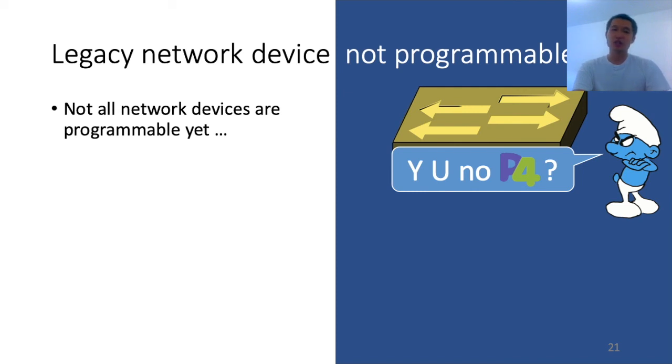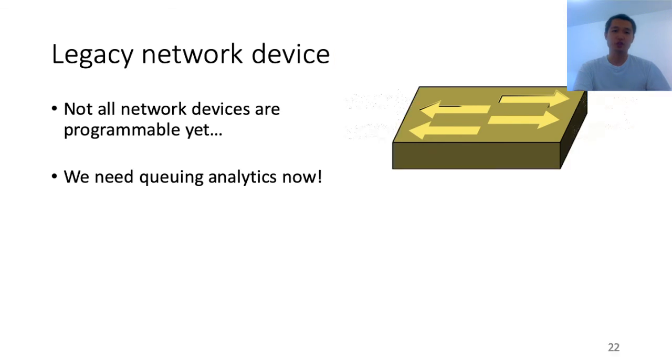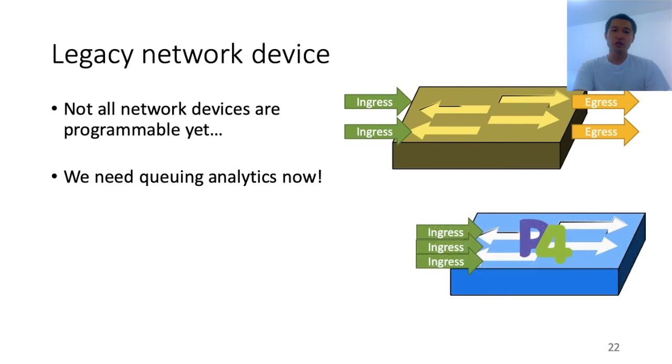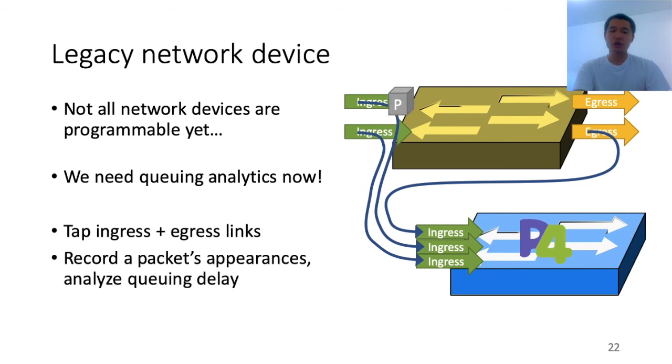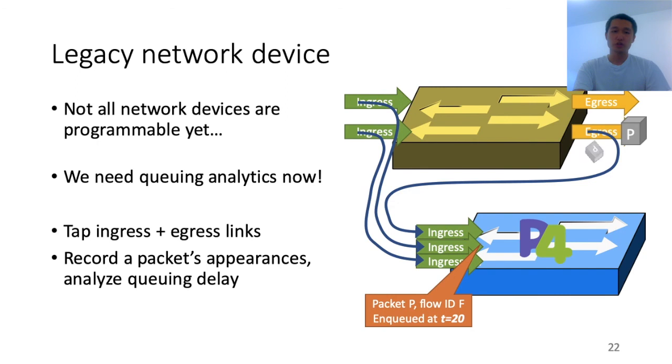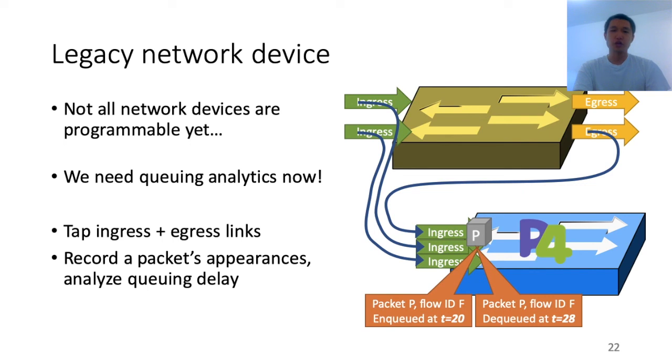We present a novel setup to use a tapping link and a P4 switch to analyze queuing on any legacy network device. Here, we tap the ingress and egress links of the legacy device to see mirrored traffic. When the packet comes into the legacy switch, we see a copy of the packet sent to the P4 switch, and we record the timestamp here. When we see the packet coming out of the legacy device again, we see another copy, and we record the timestamp when this particular packet gets out of the queue. So now we have two timestamps for the packet, in queue and dequeue. We'll use this data and run the same ConQuest in the P4 switch to analyze queuing in the legacy device.